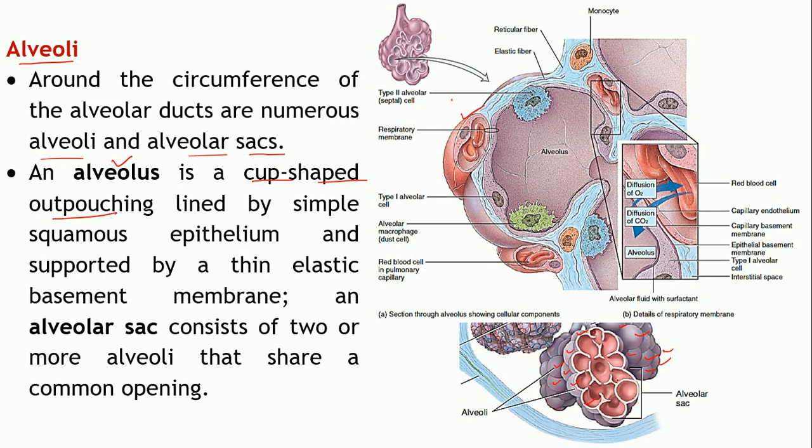So these alveoli are lined by the simple squamous epithelium, which is supported by an elastic basement membrane. There is something called an alveolar sac. So this is an alveolus, right? One alveolus.